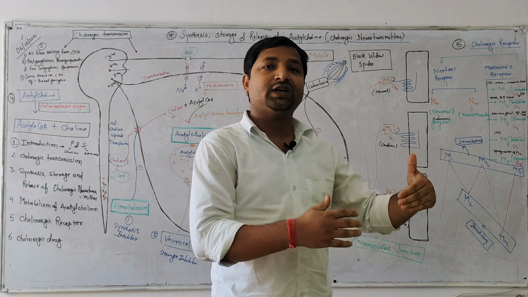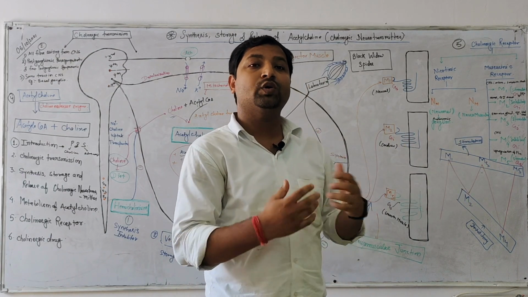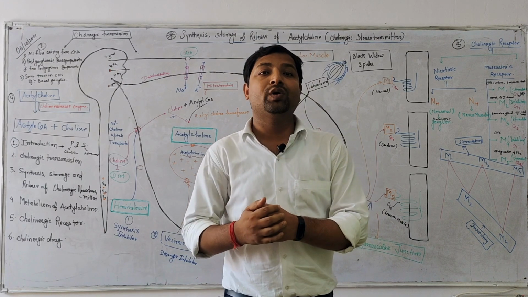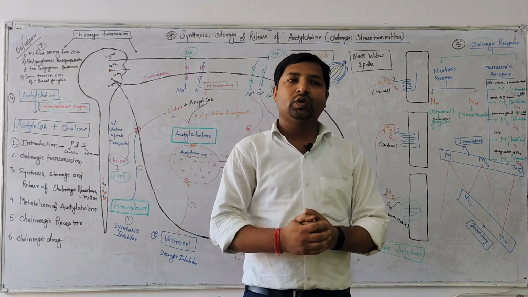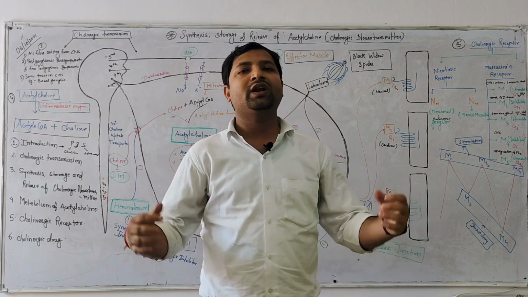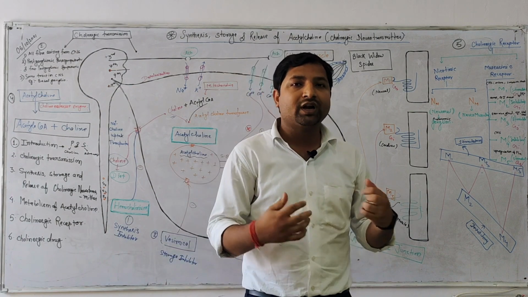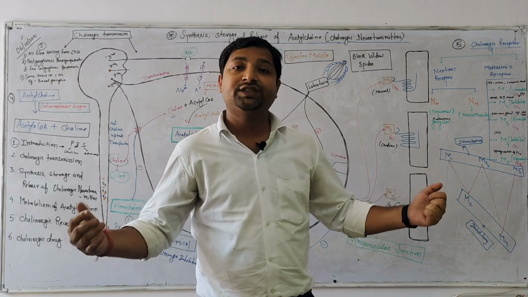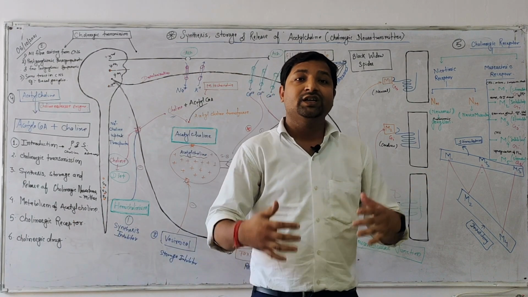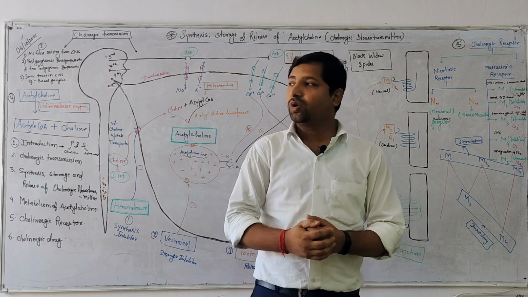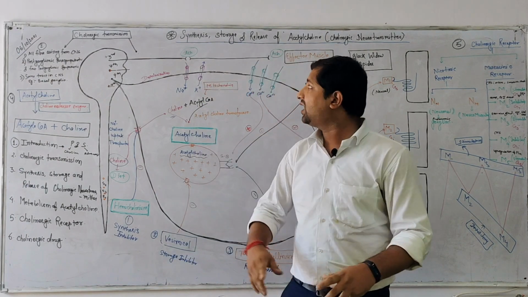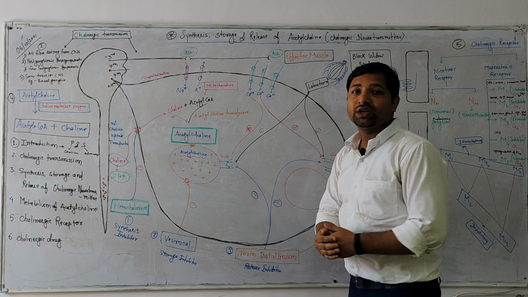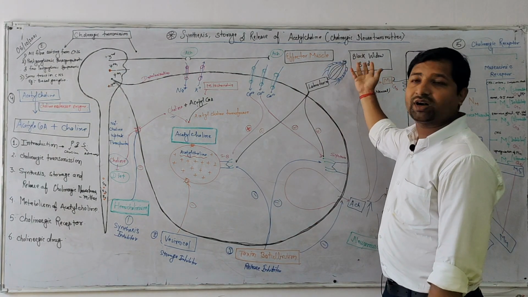The parasympathetic is known as cholinergic, and the sympathetic is known as adrenergic. So today I want to discuss the cholinergic system, how the neurotransmitter associated with the parasympathetic nervous system, like acetylcholine, is synthesized, stored and released. Let me start with the synthesis, storage and release of acetylcholine, the cholinergic neurotransmitter.